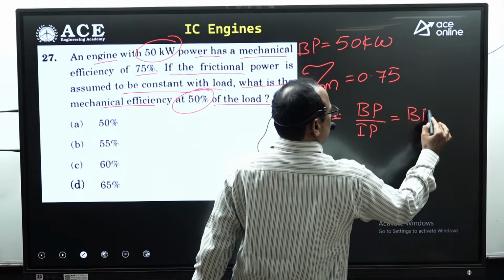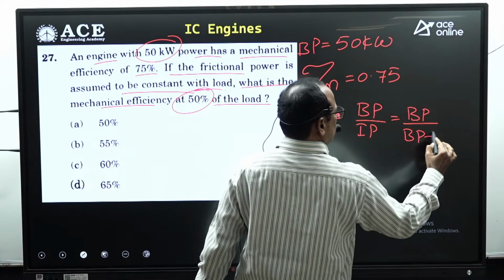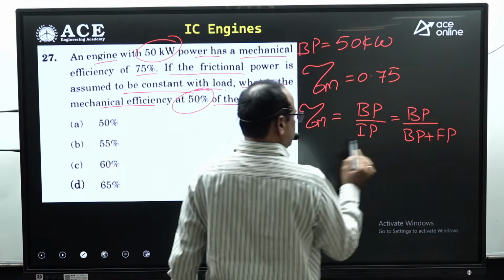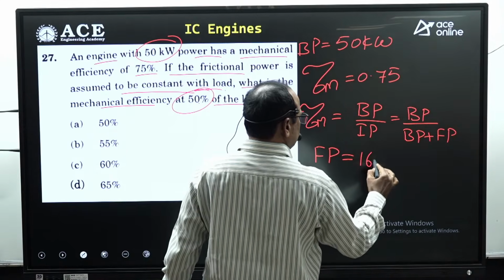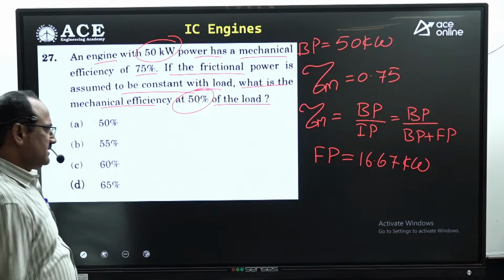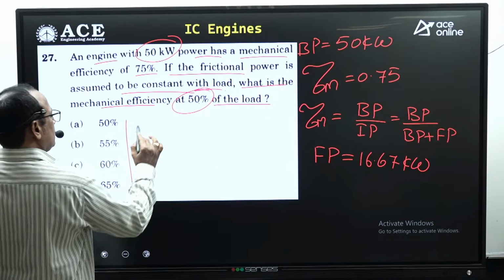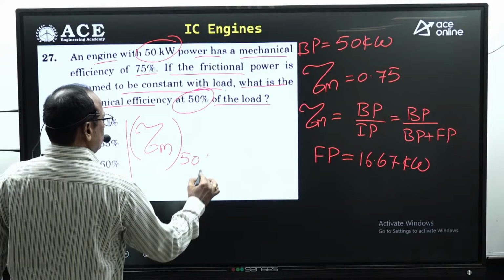BP by IP can be written as BP plus frictional power. From this you decide the frictional power. You may be getting around 16.67 kilowatts. Since it is given the frictional power remains constant, then the mechanical efficiency at 50% load.